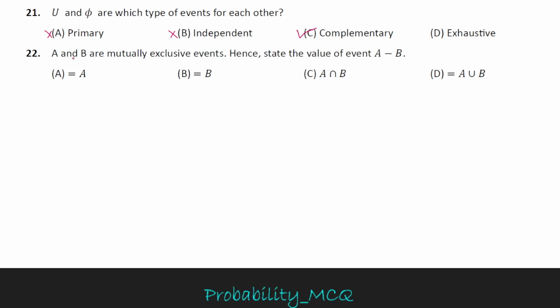Now for question number 22. A and B are mutually exclusive events, hence state the value of A minus B. The formula is A minus B equals A minus A intersection B. And if two events are mutually exclusive, A intersection B equals 0. Then the answer is A. Option A is the correct option.